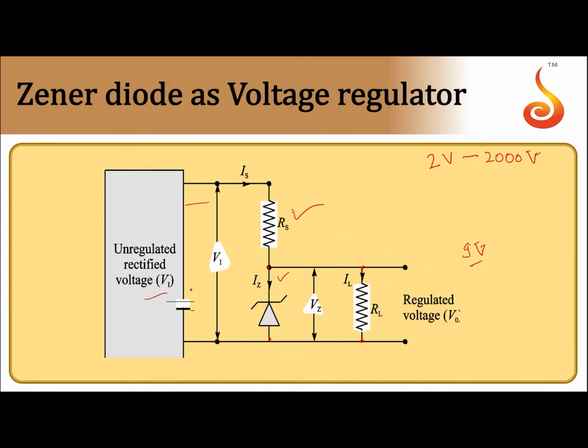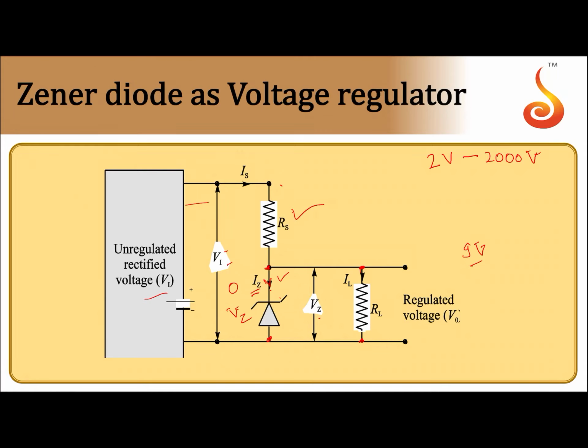Now when the voltage, this Vi, is less than the Zener voltage, then there is no breakdown. This is already reverse bias, so current through the Zener diode becomes 0. Because of this, the entire voltage applies across RL. Now when the input voltage is greater than the Zener voltage, then what happens? Part of it appears across this, part of it appears across this. So current flows through this. So the voltage across this will be maintained at Vz only. It won't get increased. Whatever the voltage is across this, the same voltage appears across RL.